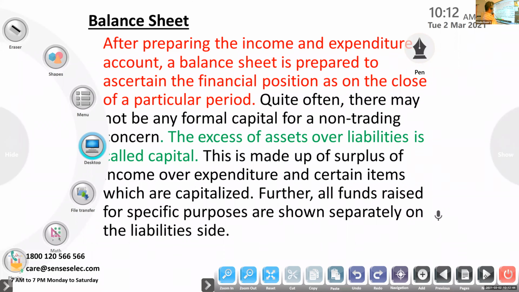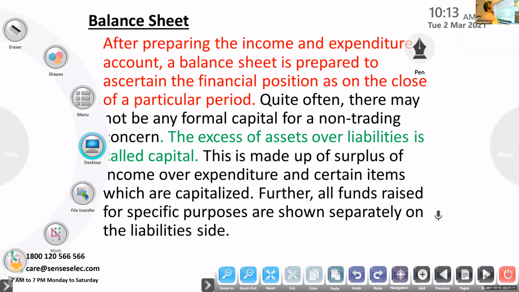Compared to a trading organization, here there is no formal capital, no capital amount invested by the owner into the business. Here the members are not investing any capital. So we calculate the capital on the basis of the surplus, and some other items we will capitalize. We will treat it as capital fund.